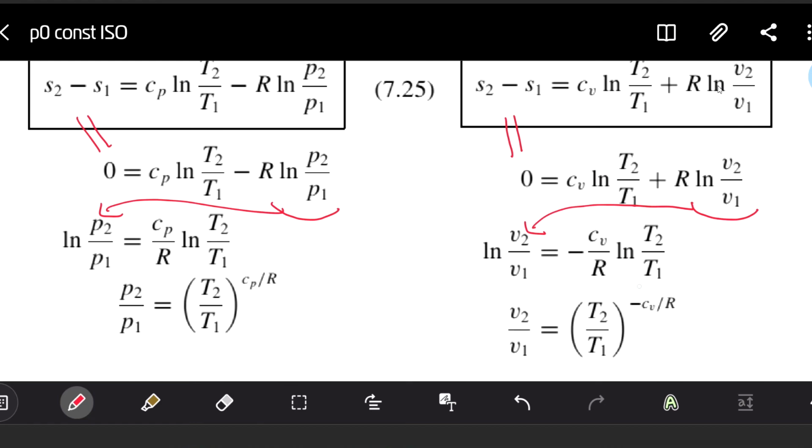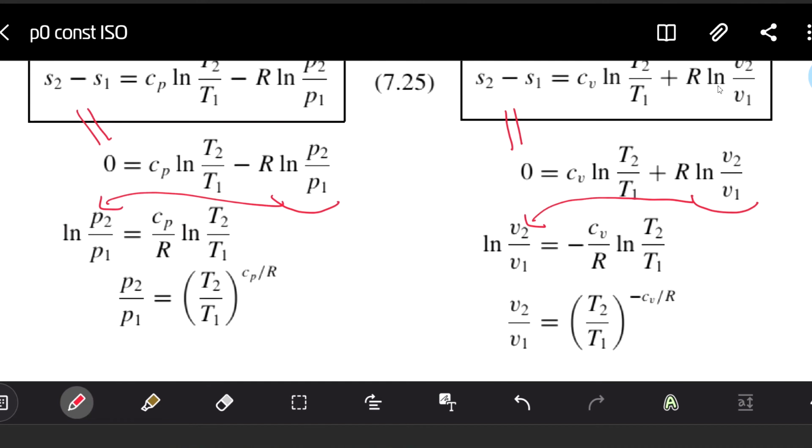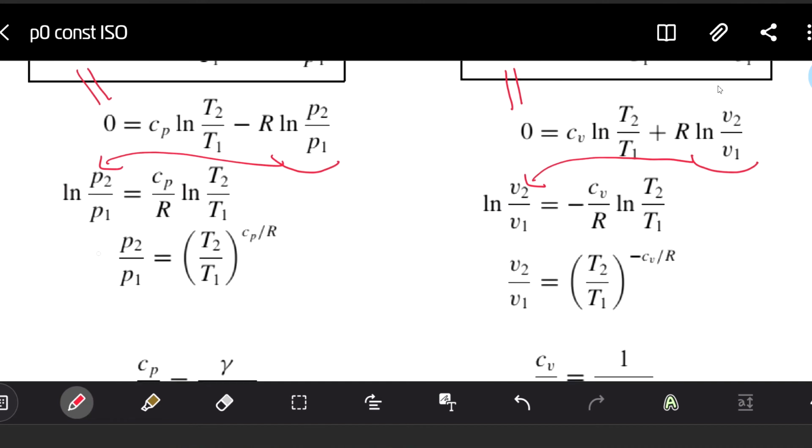The left part equals the right part. From the left equation, just solving this logarithm, not natural logarithm, it means that our ratio of temperature will have a power. This power is absolutely the same as the power we had in front of the logarithm, right? It's a mathematical operation. We had this coefficient before, and it becomes a power here.